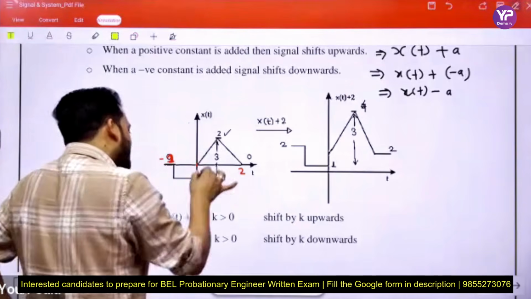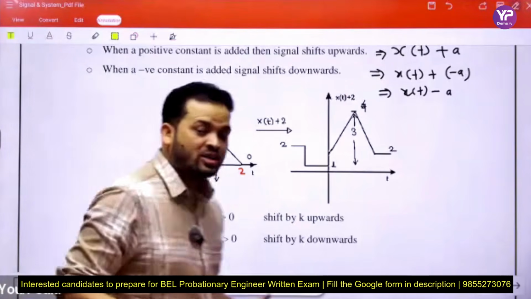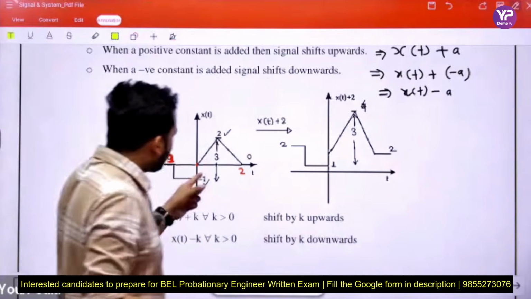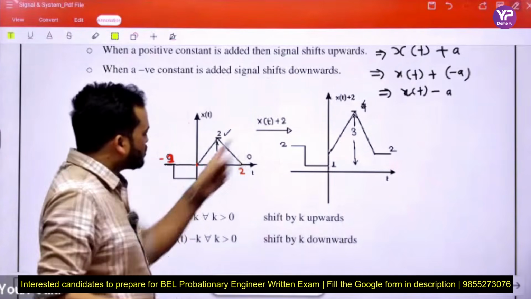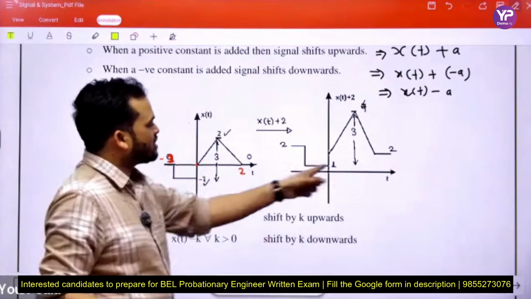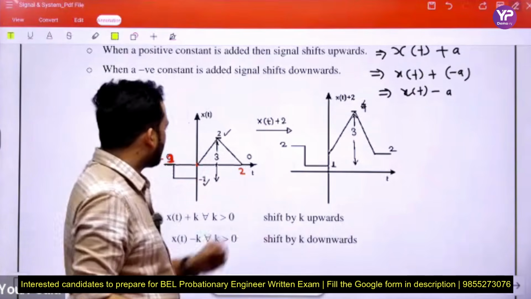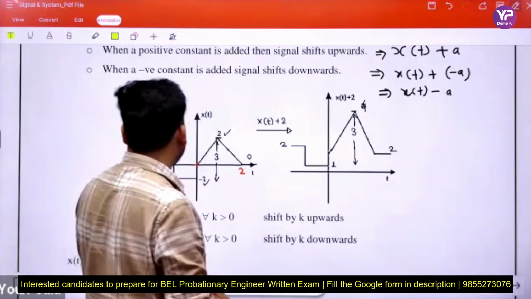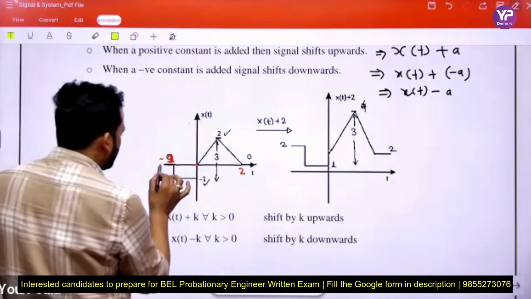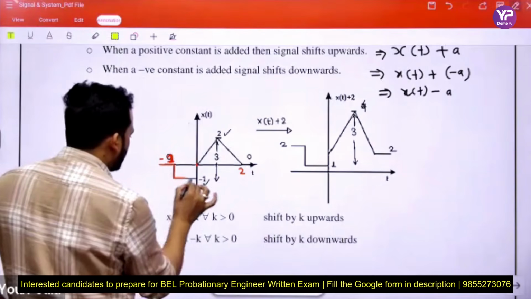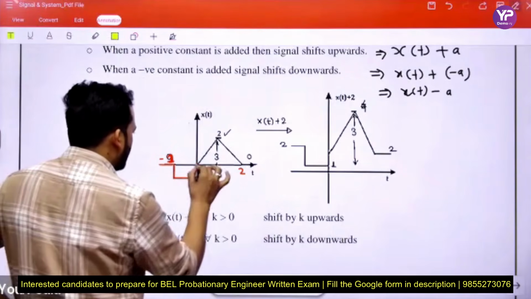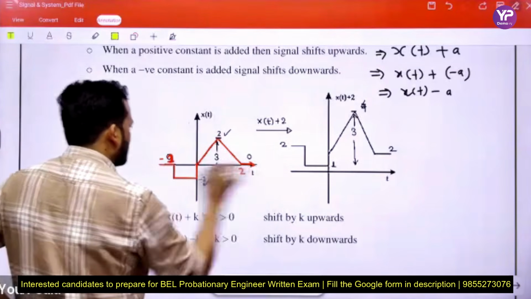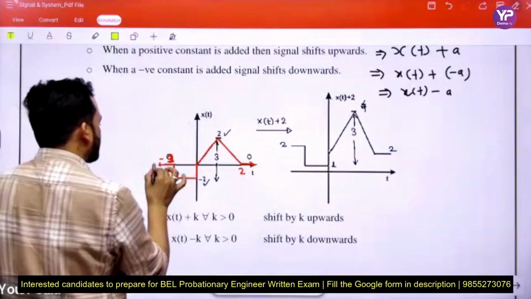When we perform the operation on the dependent variable, only the magnitude changes. When we add 2 to minus 1, it becomes plus 1. We draw the signal like that so that you understand easily. This is the original signal.